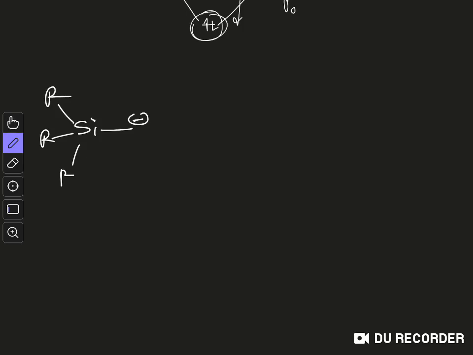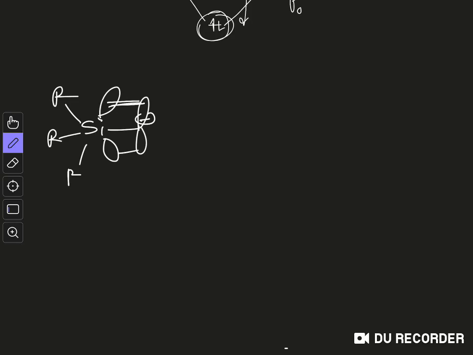Some people misrepresent this. They say that here you have this p orbital which is filled with electron, and silicon has d orbital. So this conjugation, they say, stabilizes the system. Of course there is this conjugation, but the extent of overlap between a d orbital and a p orbital is very small, and this makes actually no contribution in overall stability. So what is the reason for this stability?